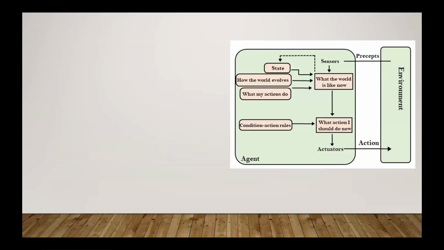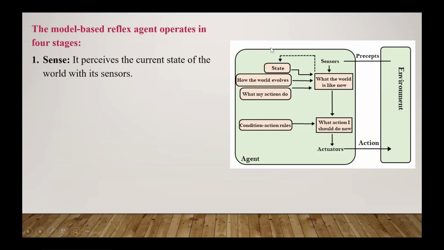So this is the diagram. Here is the agent, here the environment. From the sensor, it receives the state of the environment. This model operates in four stages. First stage is sense, meaning it receives the current state of the world with the sensor.